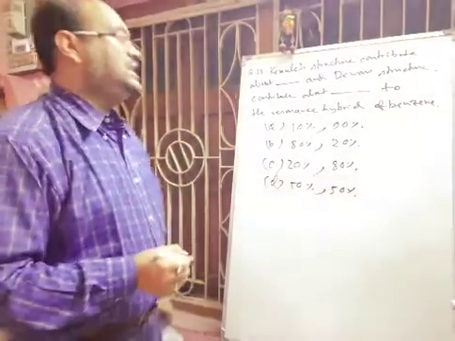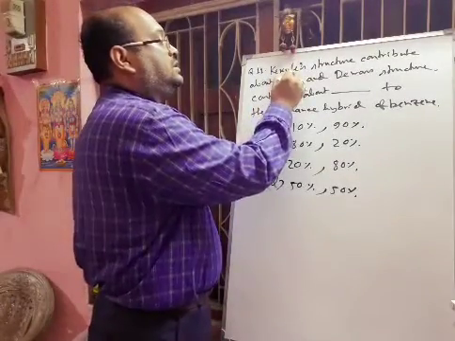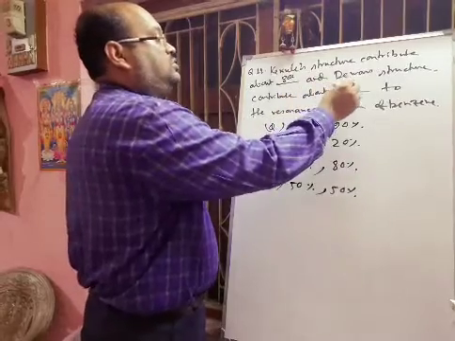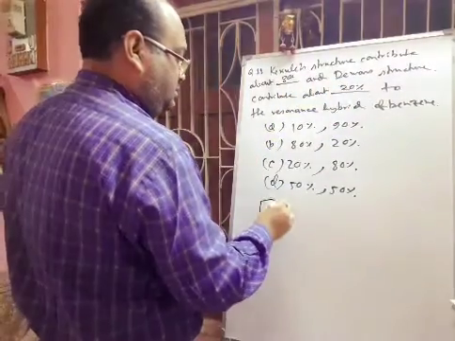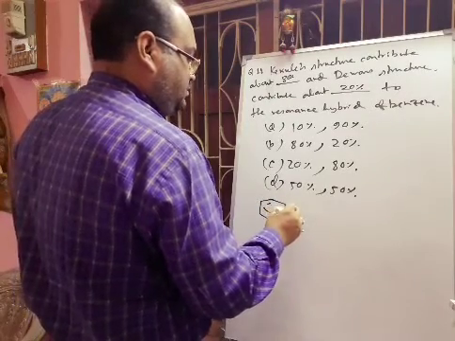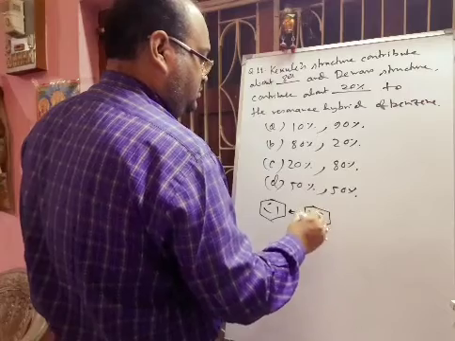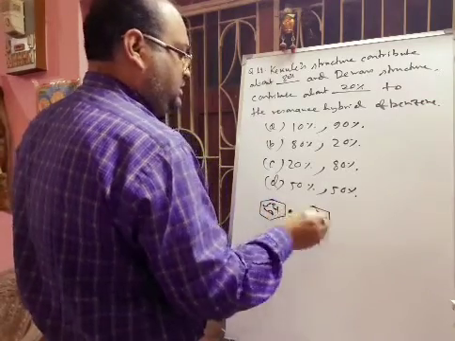Okay, so Kekulé structure contributes about 80%, and Dewar structure contributes 20%. These are the Kekulé structures I am drawing, contributing to the resonance hybrid. Just because of resonance, the double bonds are shifting.